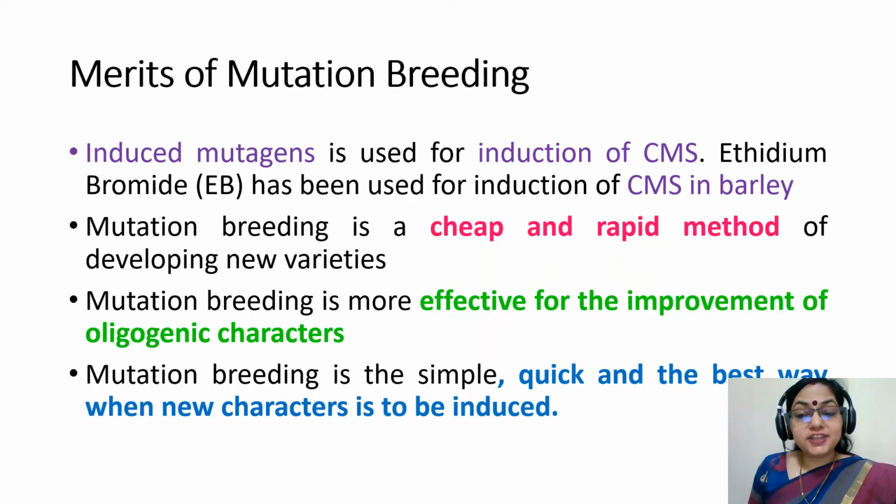Now come to merits of mutation breeding. Mutation breeding is a cheap and rapid method of developing new varieties. Mutation breeding is more effective for improvement of oligogenic characters. Mutation breeding is simple, quick, and the best way when a new character is to be induced.